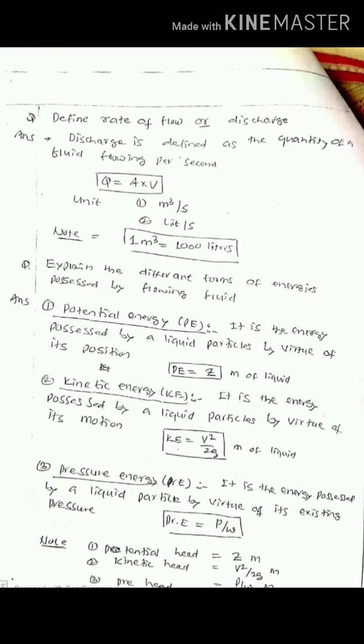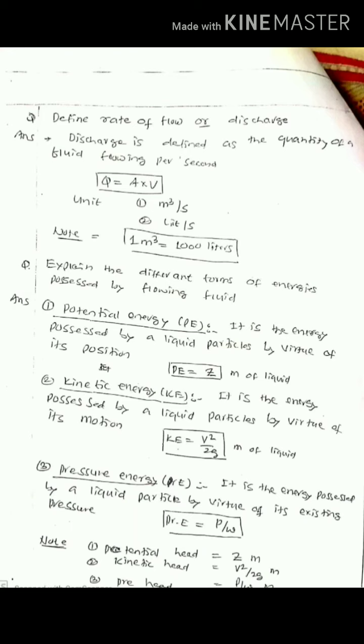Hence, the unit of discharge is meter cube per second, but practically it is also measured as liter per second. Sometimes in the problem, they will give the discharge in terms of liter and we have to convert this into meter cube per second. For that, we have to know that 1 meter cube is equal to 1000 liters.